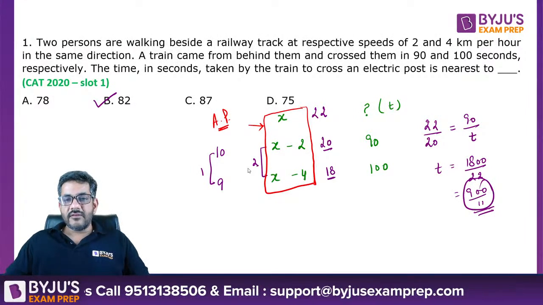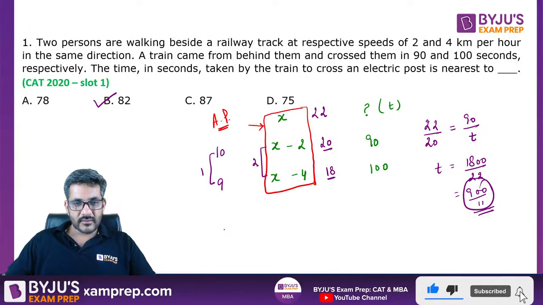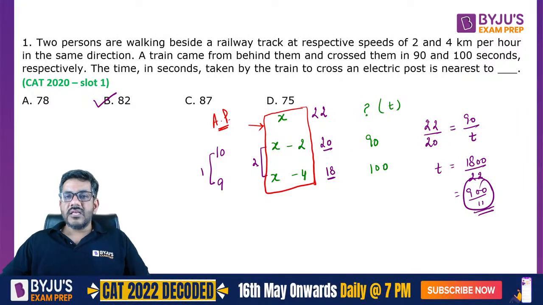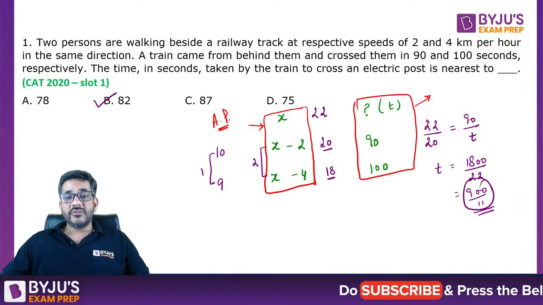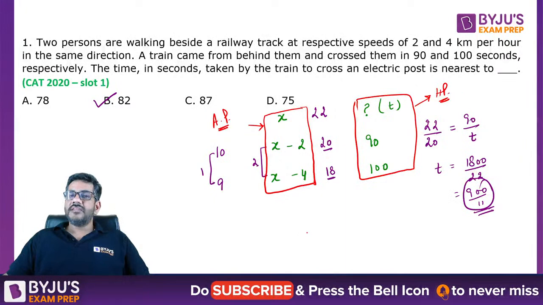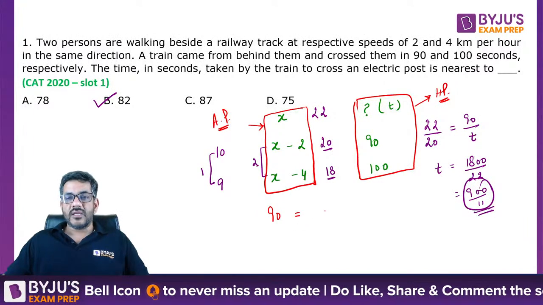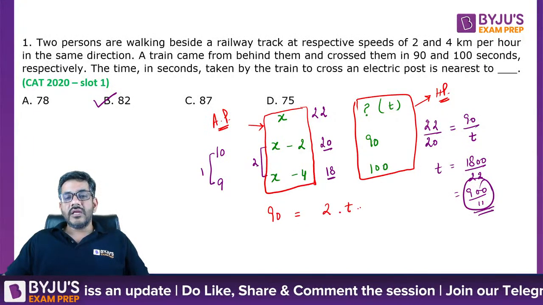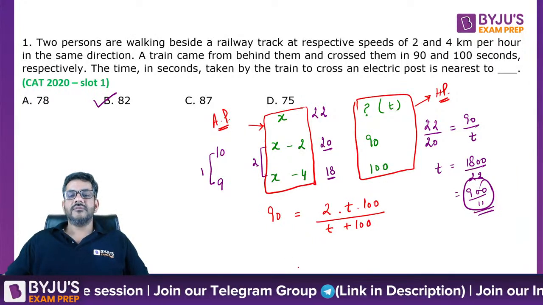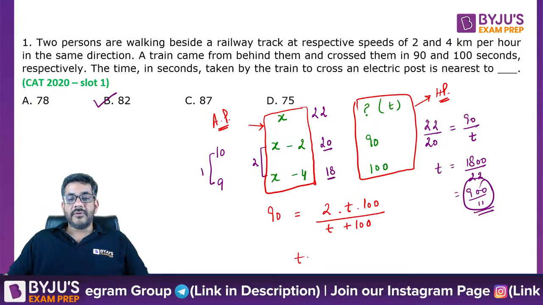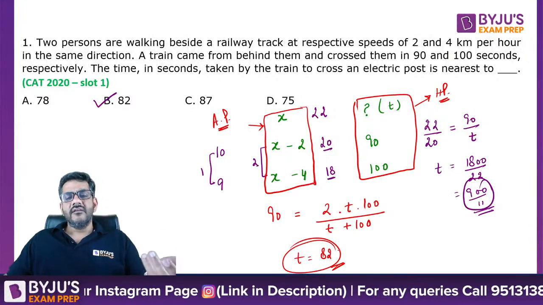So if speed and time are inversely proportional to each other, just a second, looks like my pen stopped working. Yes. So if they are inversely proportional, what is inverse of AP? Inverse of AP is HP. So these three should be in HP series. And if three numbers are in HP series, the middle number is called their harmonic mean. So 90 is their harmonic mean. Harmonic mean is given by 2 into A into B divided by A plus B, and this also will give you the answer as T as 900 by 11 again, which is approximately 82.